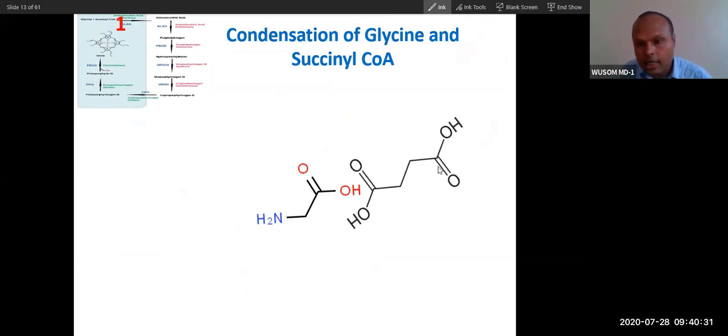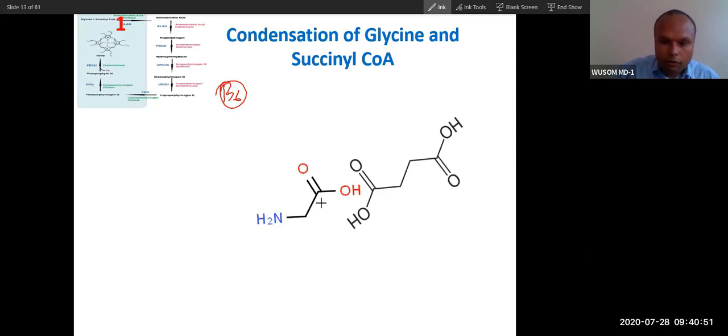How do glycine and succinyl coenzyme A form heme? So we will take a tour. First, glycine and succinyl coenzyme A will form ALA. How does it form? By the influence of vitamin B6, there will be decarboxylation. This carboxy group will be released.